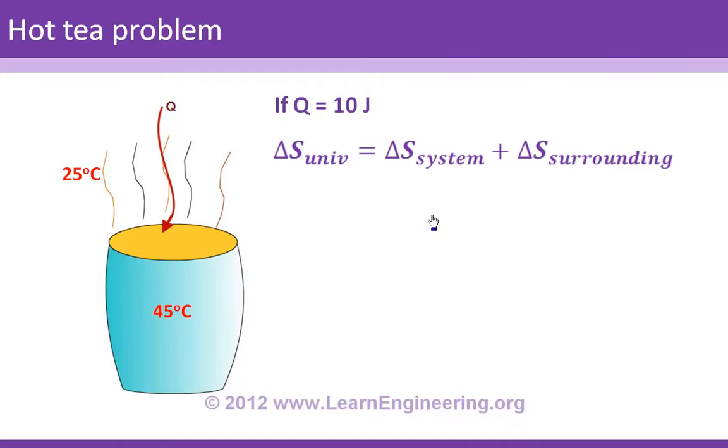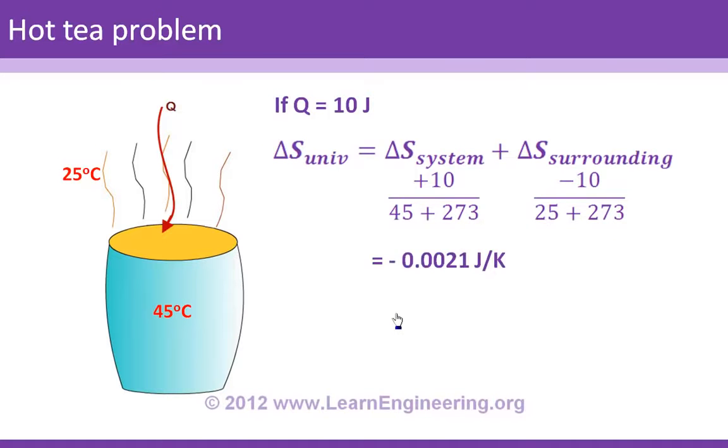Since this hot tea is absorbing 10 joule of heat, the entropy change of the system, or the hot tea, is 10 divided by the temperature of the hot tea in Kelvin. The same amount is lost from the atmosphere, or the surroundings. So the entropy change of the surroundings is minus 10 divided by the temperature of the surroundings. If you add these two quantities, you will get the entropy change of the universe as a negative quantity. This is not possible. This is again the second law, or the increase of entropy principle.